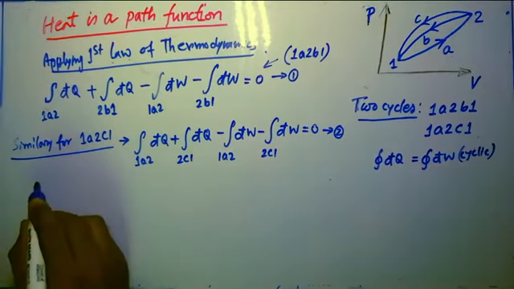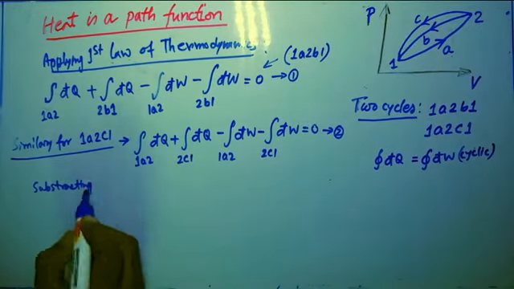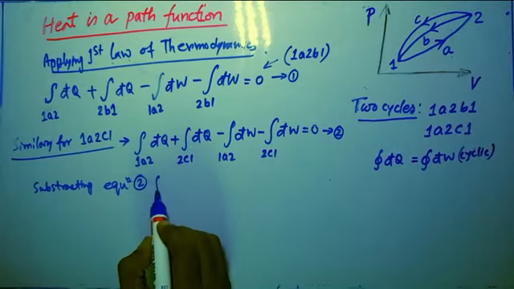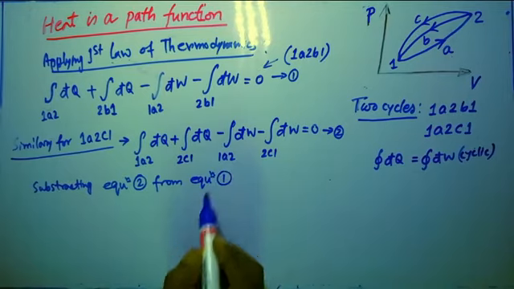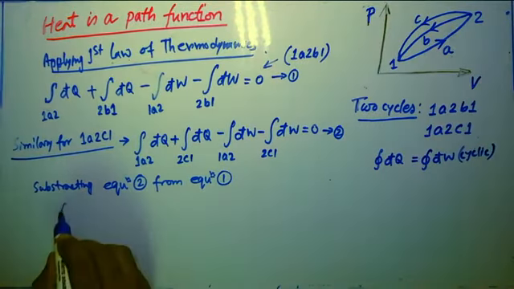Now what we are doing, subtracting equation 2 from equation 1. If we do this operation, so what will be the result?